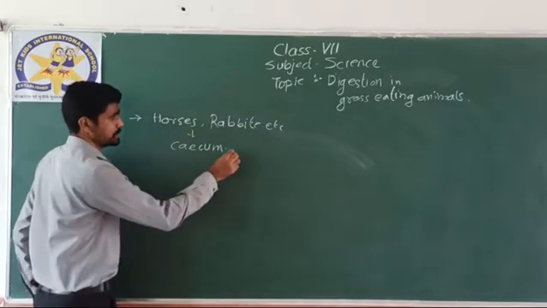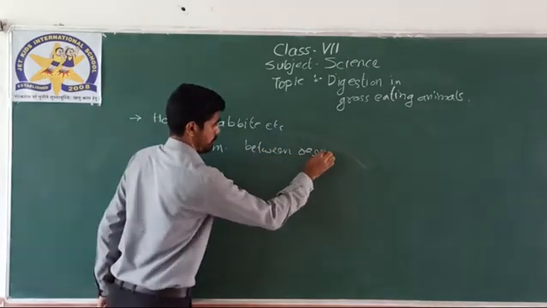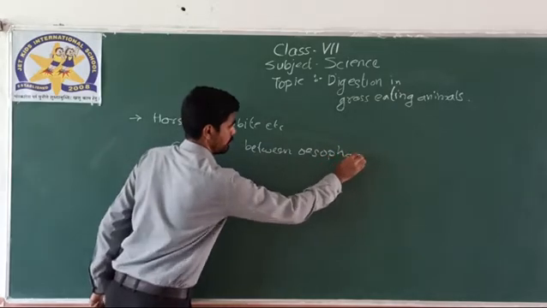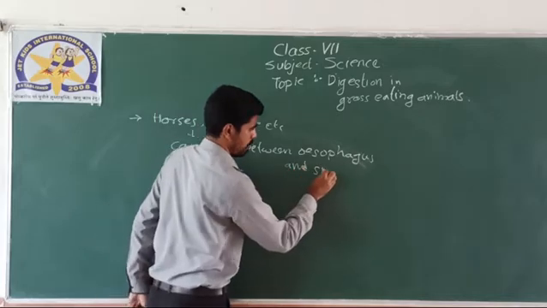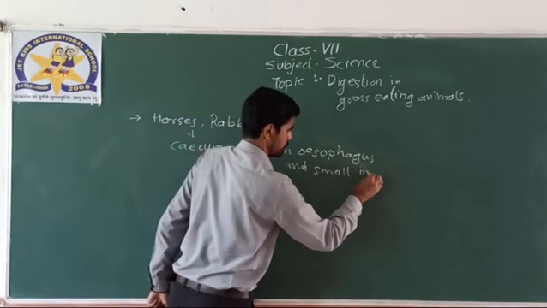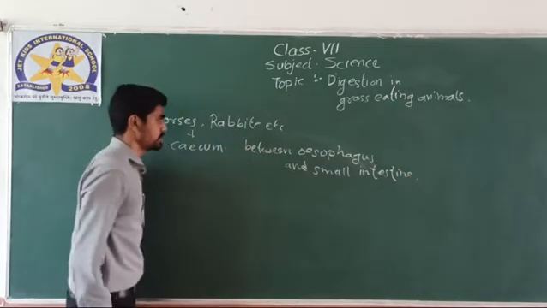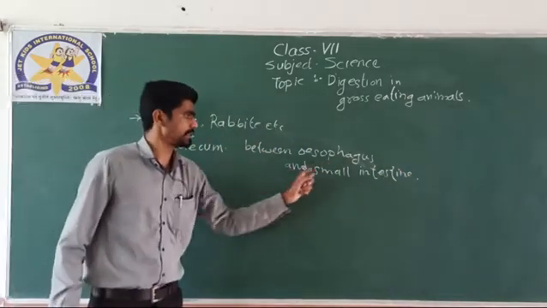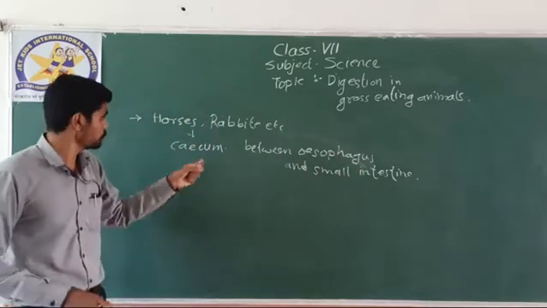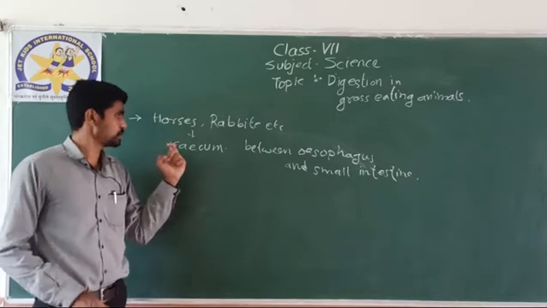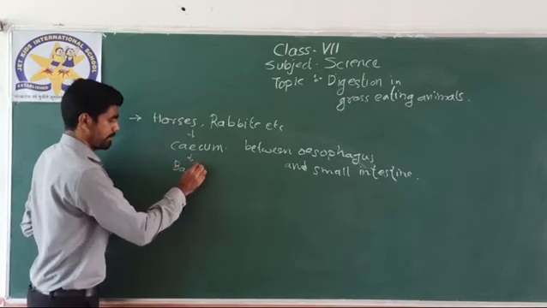What is the cecum? The cecum is present between the esophagus and the small intestine. So between the esophagus and small intestine there is another part of the digestive system called the cecum. What happens inside it? It also has bacteria.